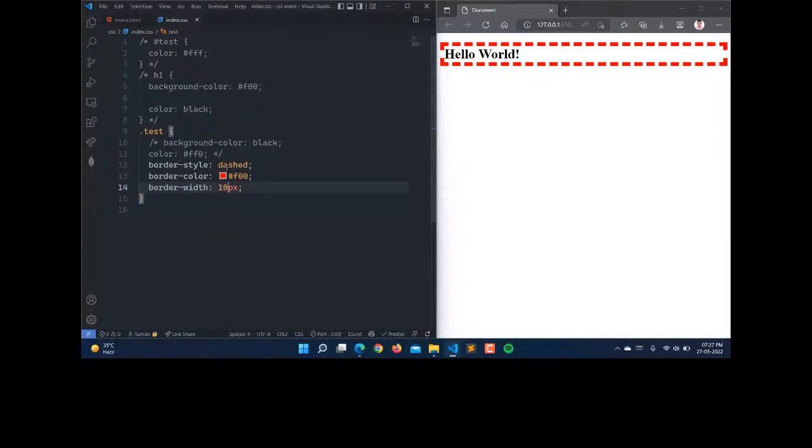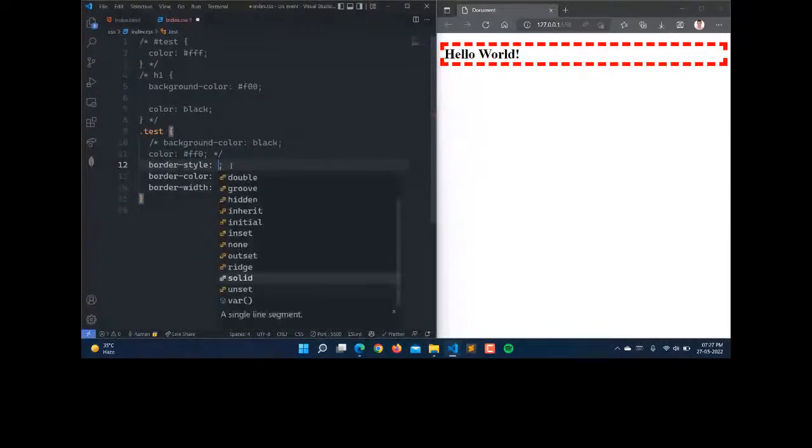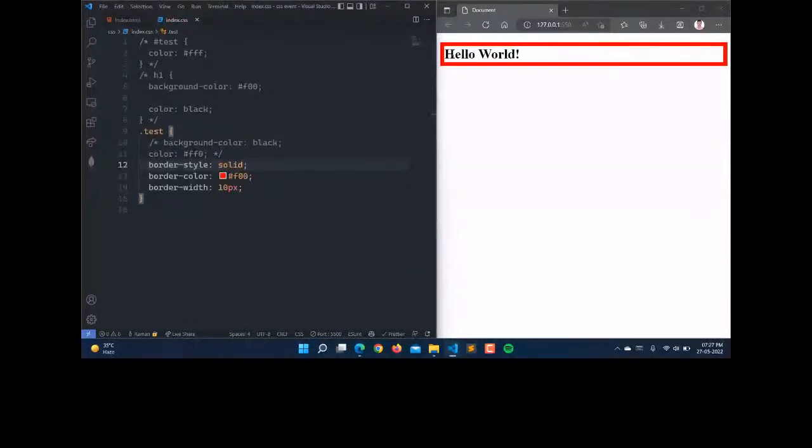So instead of dashed, if you don't want to apply anything, you can write border as solid as well. So it is having the style as solid.